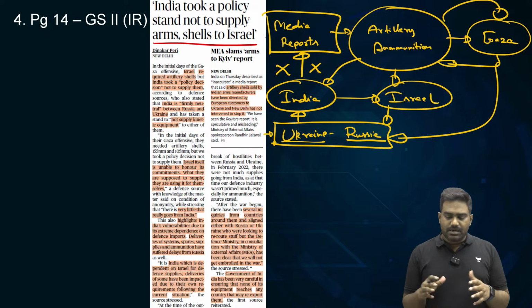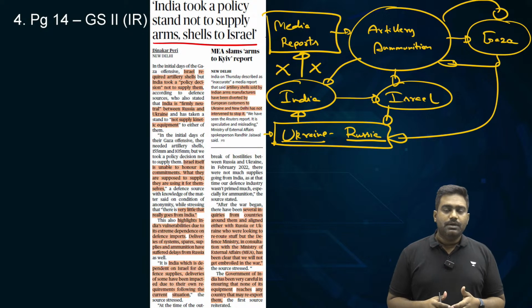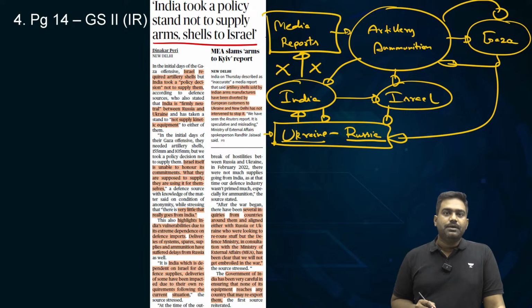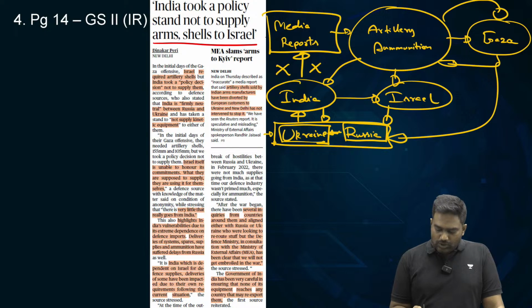Now the government of India has denied all these reports. India has said these reports are misrepresenting the situation. India has said, look, we have a clear policy, a policy to take a balanced position on Russia-Ukraine war, not to supply arms and weapons to either side to aggravate the conflict, rather play the role of a peacemaker.